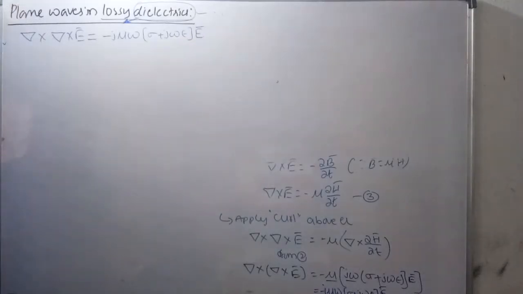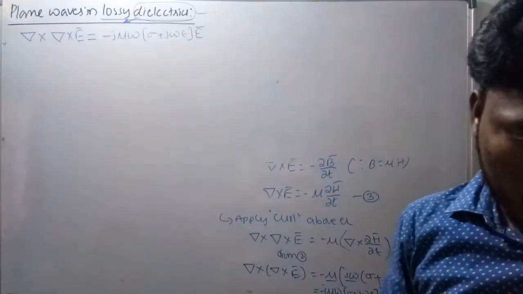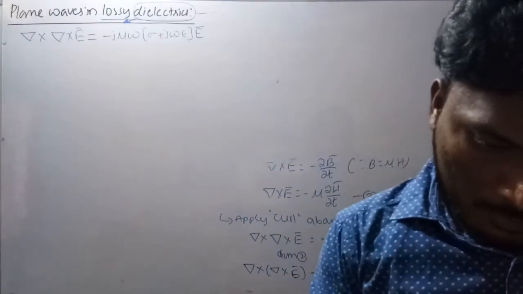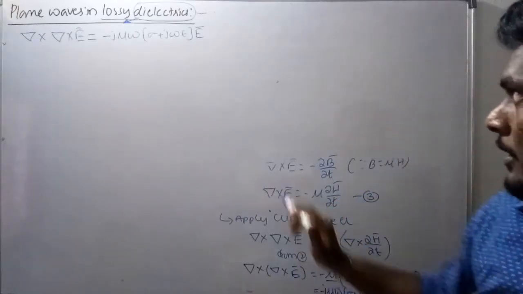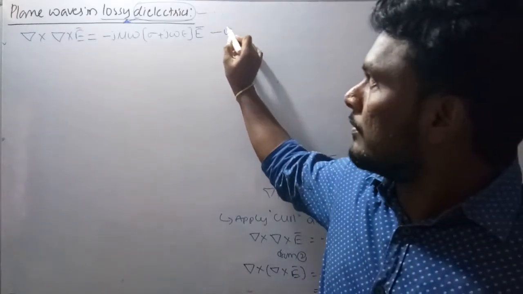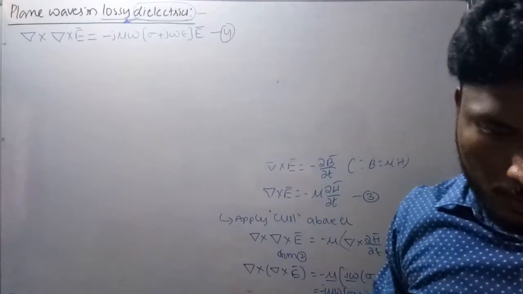Okay, now let us consider it as equation number 4, I think. Yes, it is equation number 4.